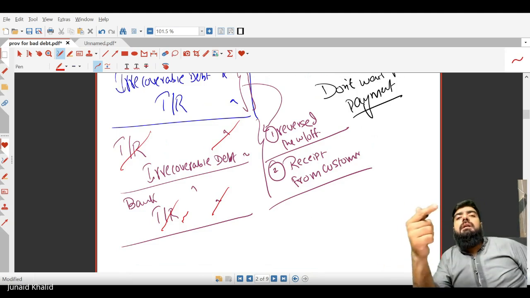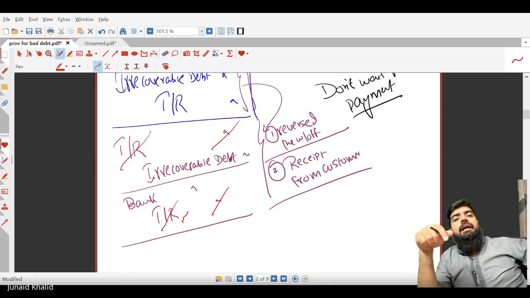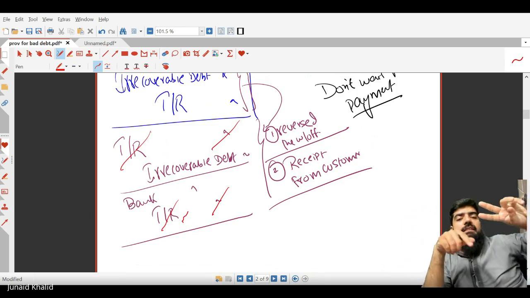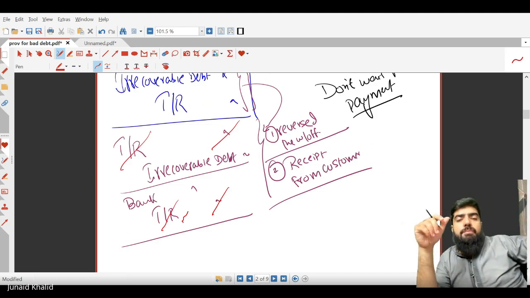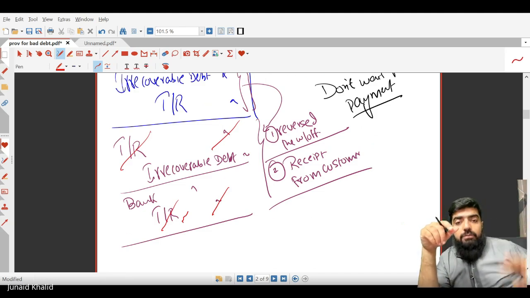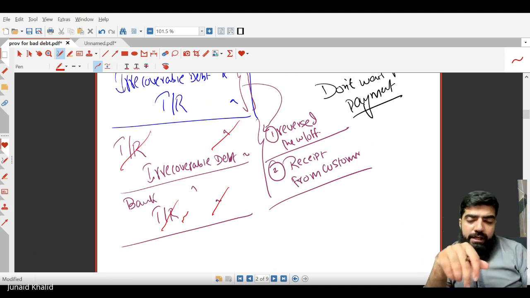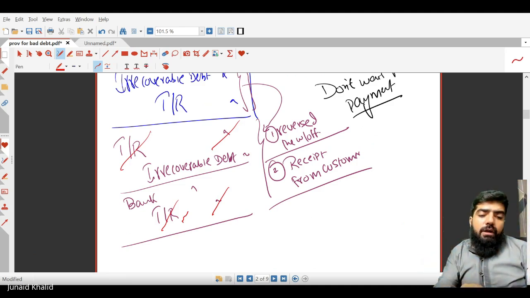Once the customer repaid that amount, I just prepared two accounting entries. Number one, the reversal of the previous write-off. Number two, receipt of cash from the customer. In one entry trade receivable is debited, in the other entry trade receivable is credited with the same amount. So I just cancelled it off. Are you getting a point?